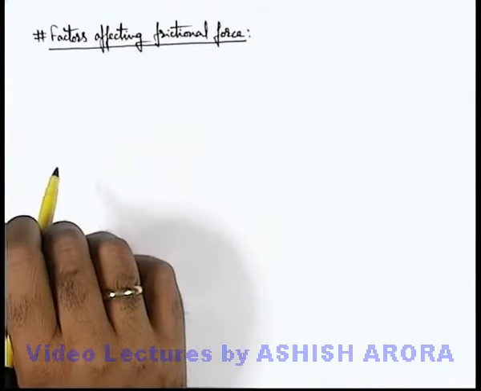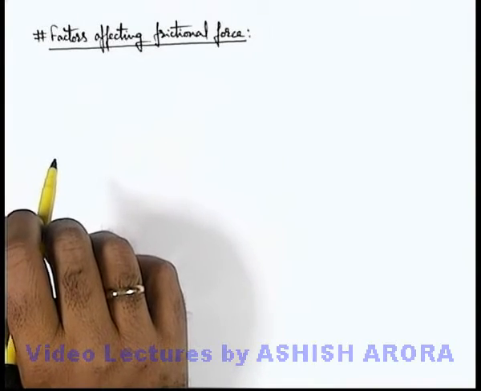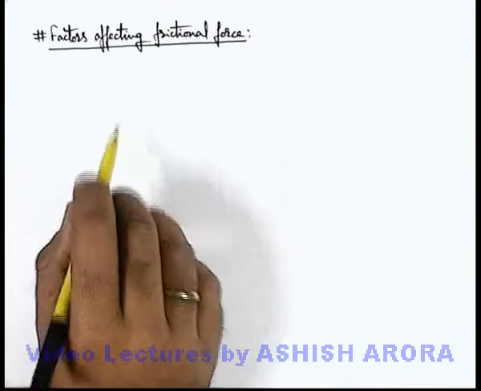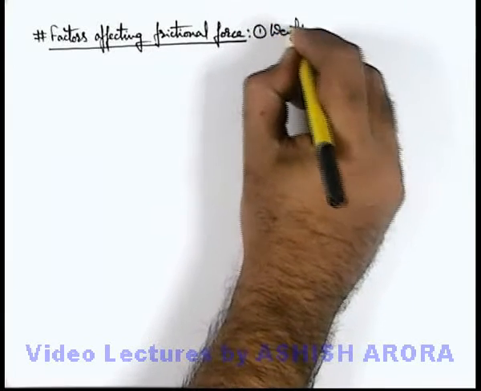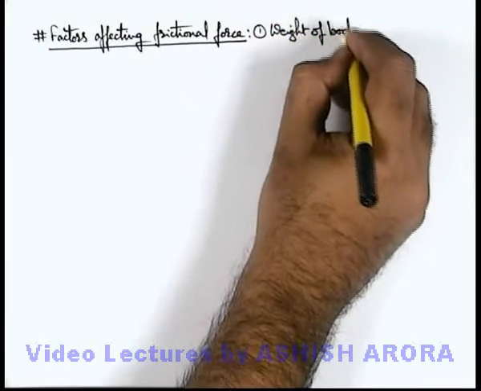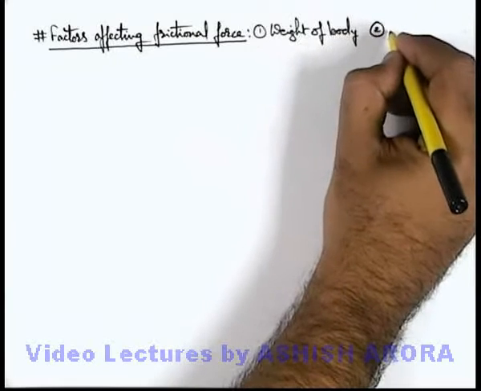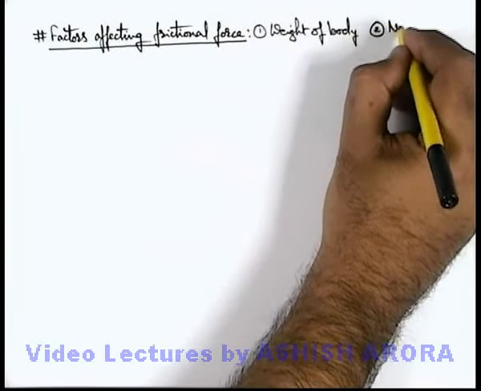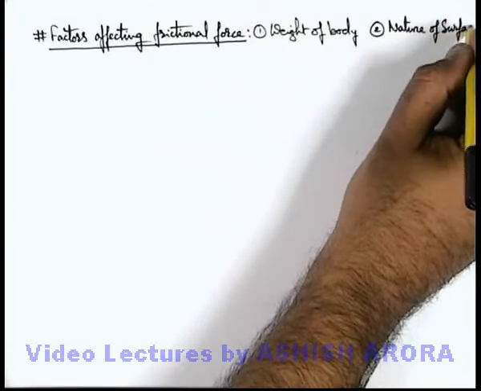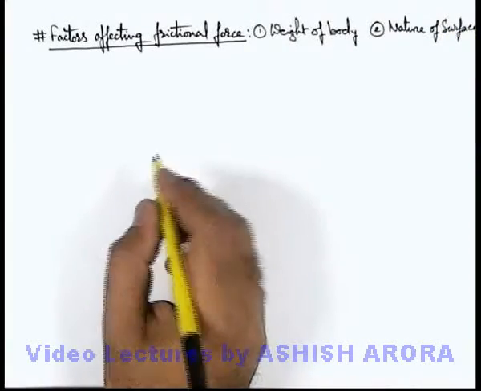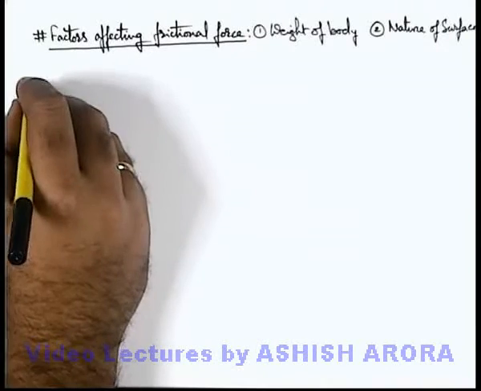Now we'll study the factors which affect the friction force acting on a body, and there are two main factors which we'll discuss here. One is the weight of the body which is sliding over a surface, and the second one is the nature of the surfaces in contact, that is the material. Now let us discuss both of these factors one by one.